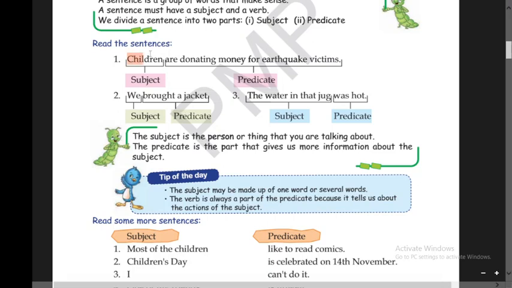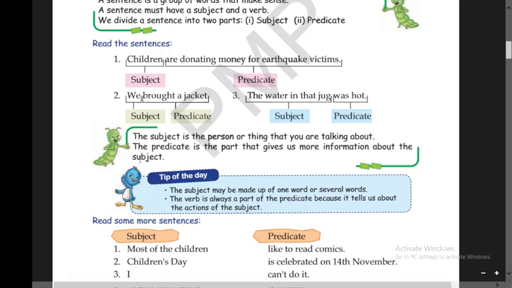Here have a look, the children is the subject here. In the second sentence, we is the subject. But in the third sentence, the water in that jug is the subject. So the subject is the person or thing that we are talking about in the sentence. In the first sentence we are talking about children, it is the subject part. In the second sentence we are talking about we. In the third sentence we are talking about the water in that jug. So that is the subject part.